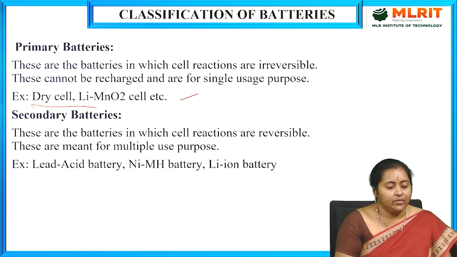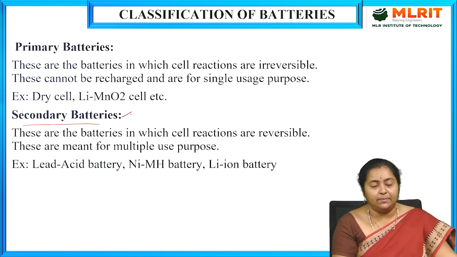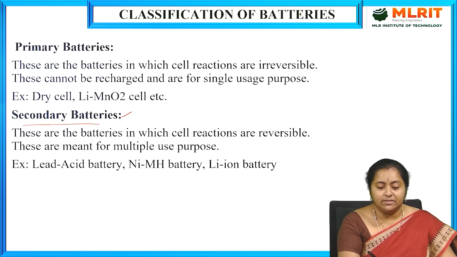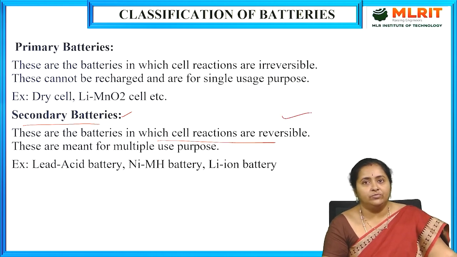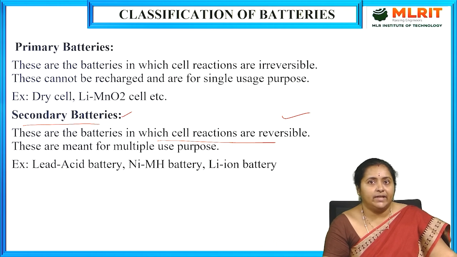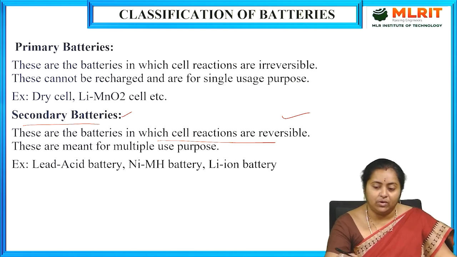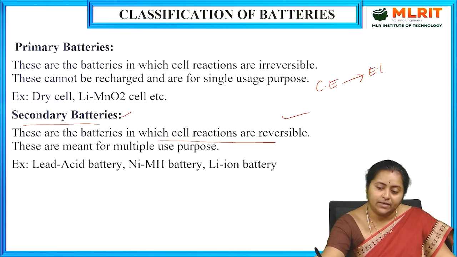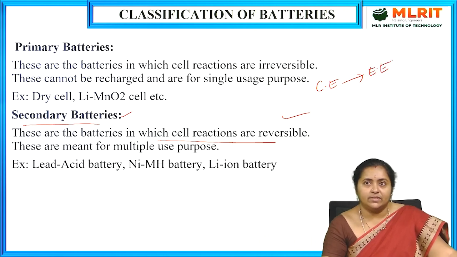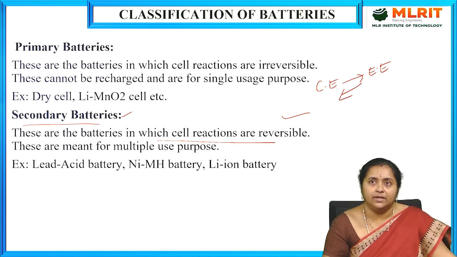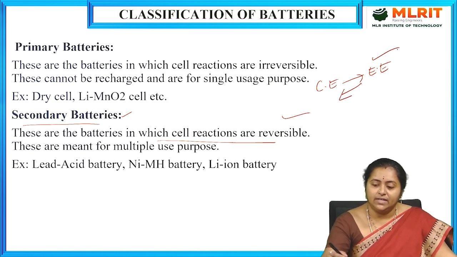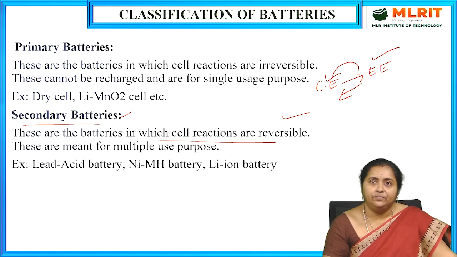And then, what is the second type? Secondary batteries. These are batteries in which cell reactions are completely reversible. That means both forward and backward reactions take place. If we store chemical energy, it converts into electrical energy, so it can be used as a source of electrical energy. And the backward reaction is also possible: if you supply electrical energy, in return it generates chemical energy again.